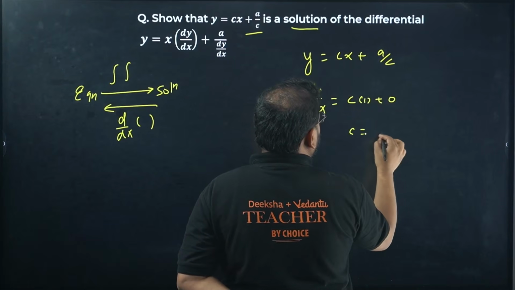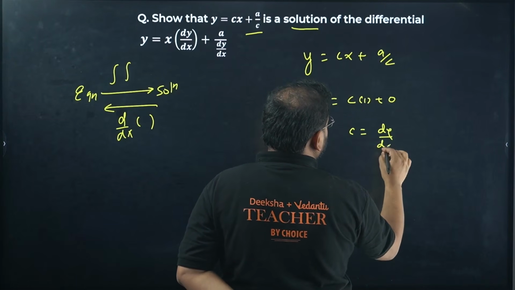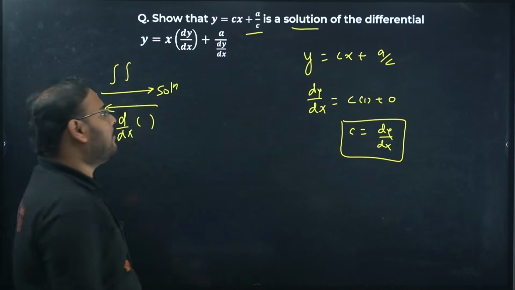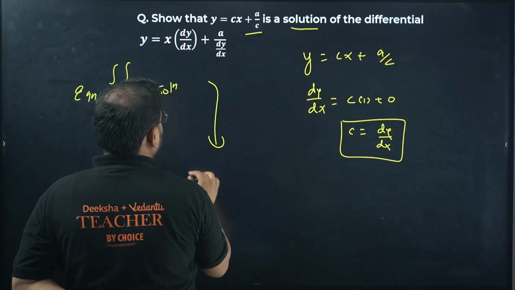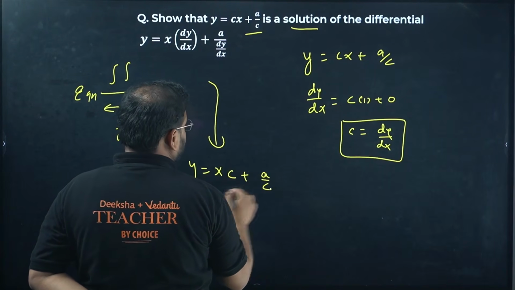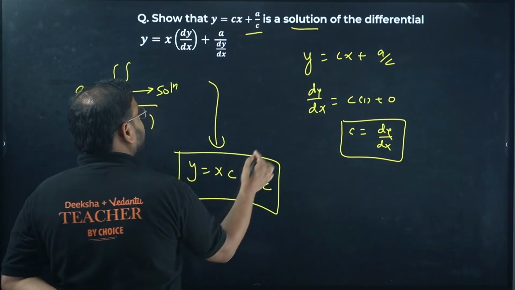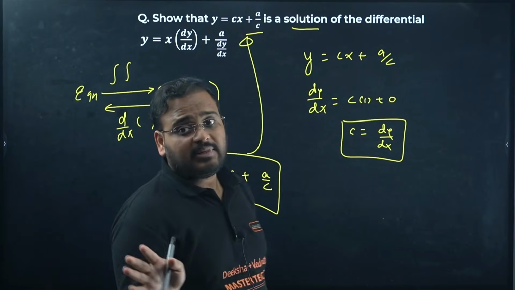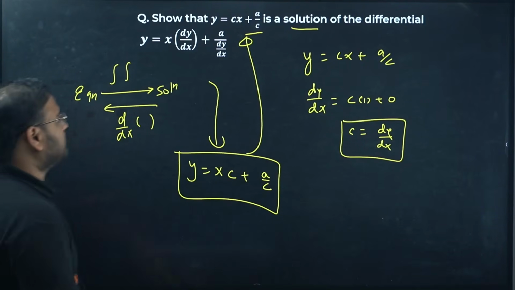Now the c value is coming as dy by dx. Now to check whether it is the same or not, simply replace this value of c with dy by dx. You'll get the result. Check. Yes or no? Makes sense? Yes sir. Moving on. First is done.